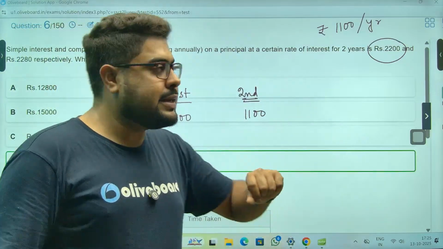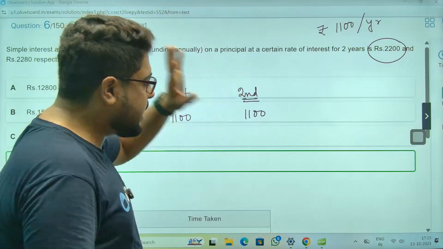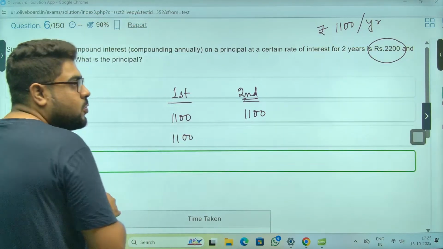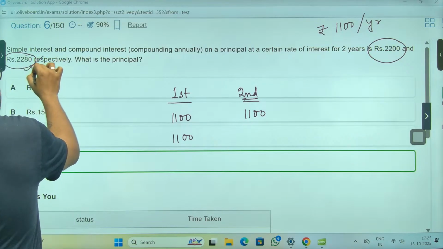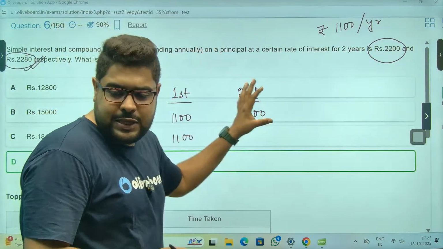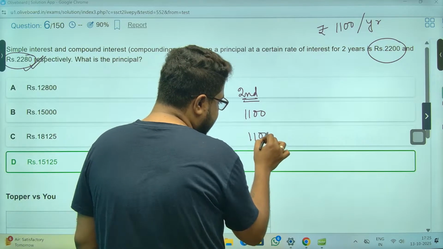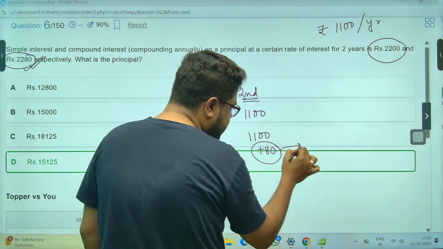And the first year, be it SI or CI, simple interest or compound interest, is always the same. So whatever this 80 rupees extra that I'm getting in CI is due to the second year. So in the second year, in case of compound interest, I'm getting 1100 plus 80 rupees extra.